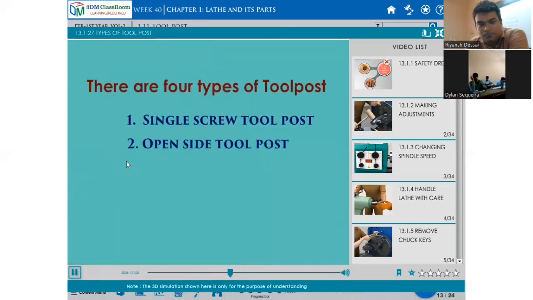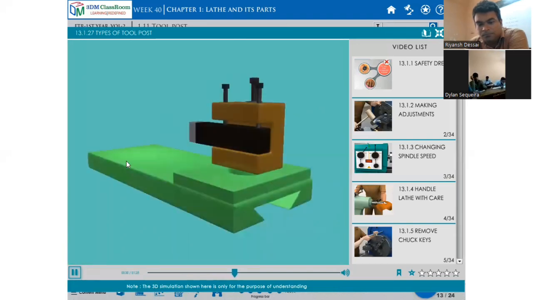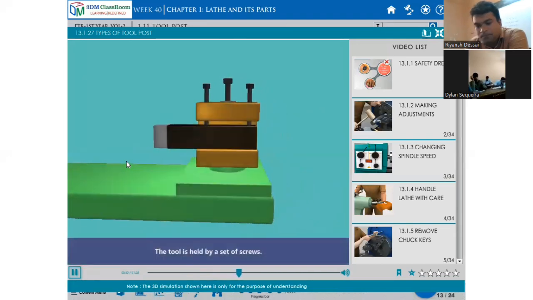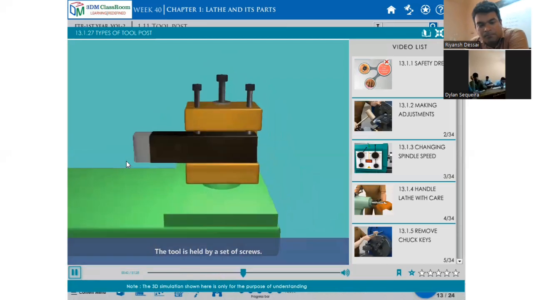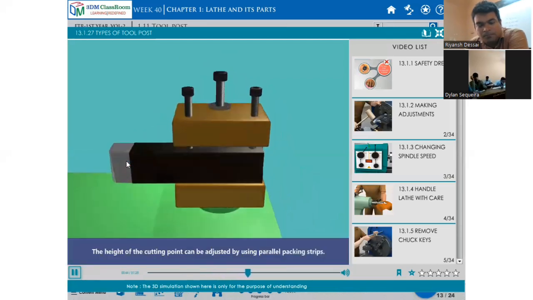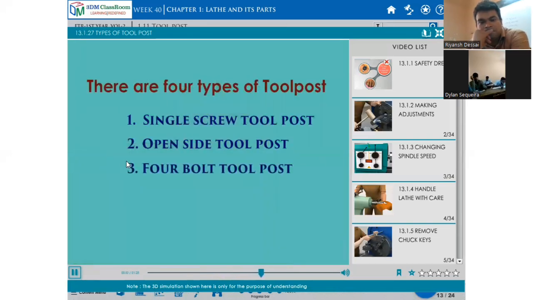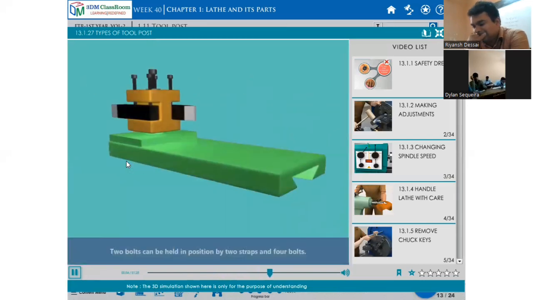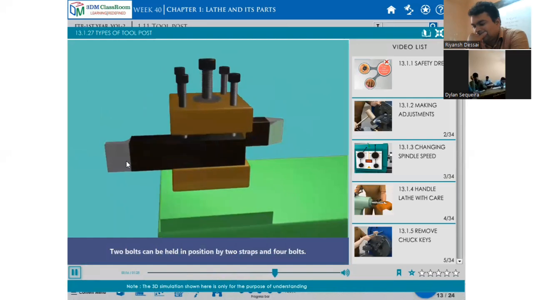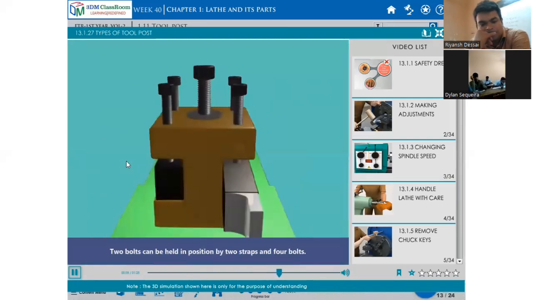Open side tool post. The tool is held by a set of screws. The height of the cutting point can be adjusted by using parallel packing strips. 4-bolt tool post. Tools can be held in position by 2 straps and 4 bolts.